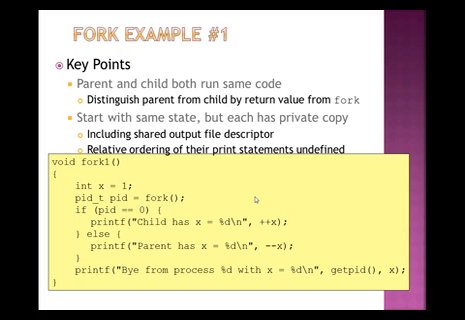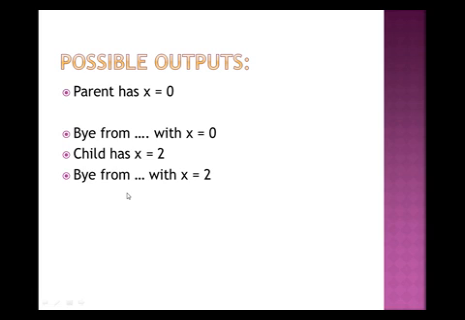Then this is the fork example. These are the key points: the parent and the child both run the same code. You distinguish the parent from the child by the return value of fork. They start with the same state, but each has a private copy. That includes shared output file descriptors. The relative ordering of their print statements is undefined. This is the example.